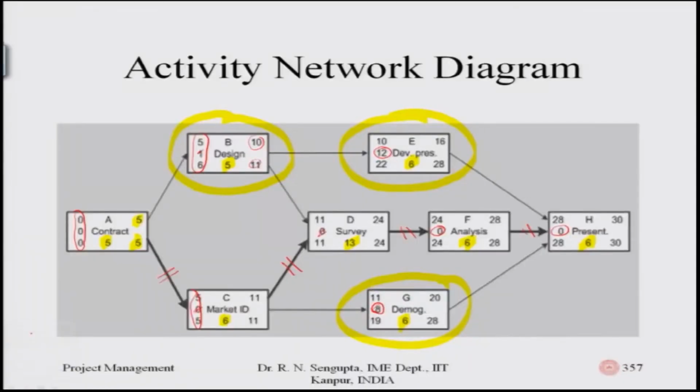For job A it is 5. Obviously there would be variance, and I am not going to discuss the variance but come into the concepts as such. 5 is the expected time for B. Similarly, for C it is 6, for D it is 13, for E it is 6, for F it is 6, for G it is 6, and lastly for H it is 6.